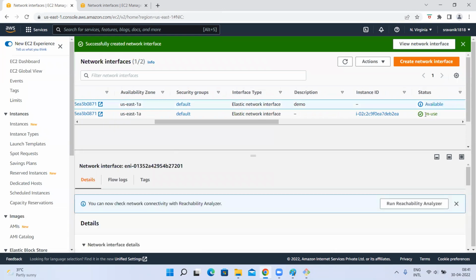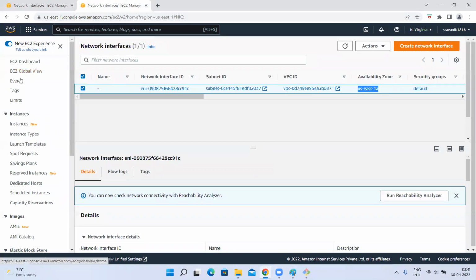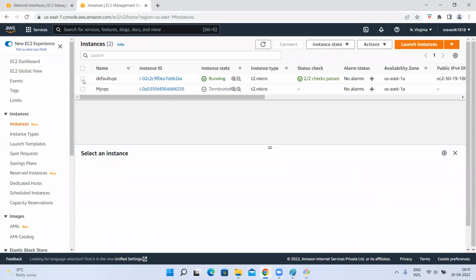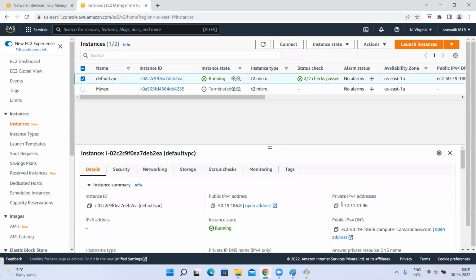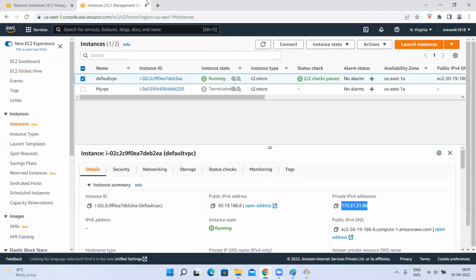So now if you scroll here, it is saying demo one, available. The other one is in use, which means this EC2 instance has this private IP address already. I want to assign one more private IP address along with this.